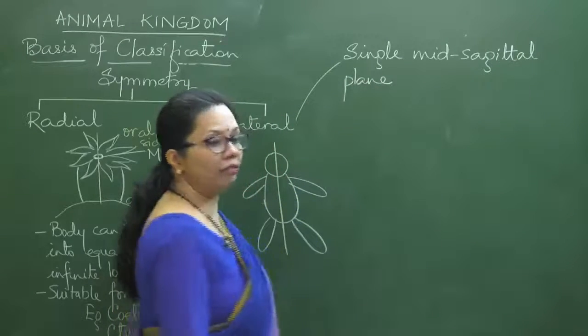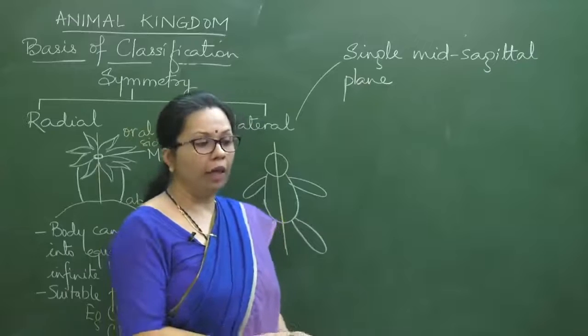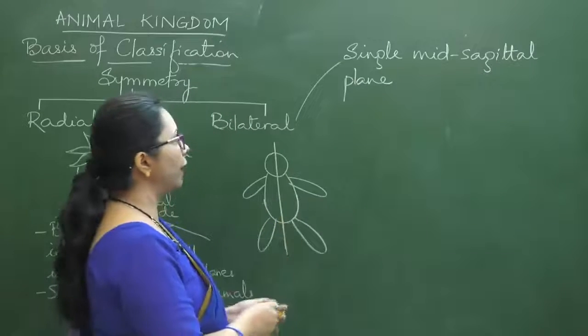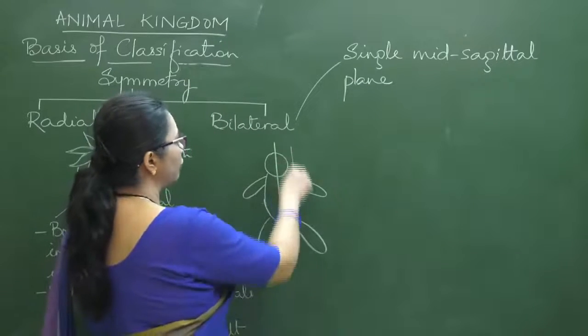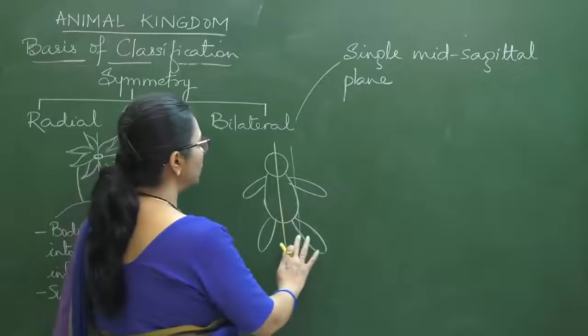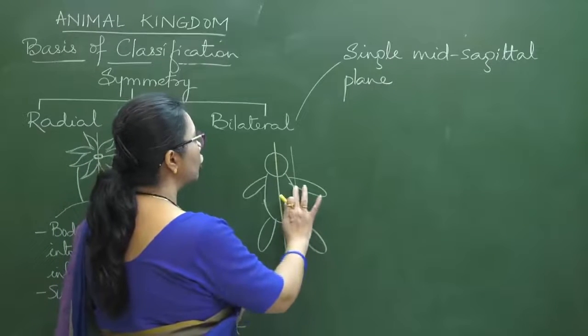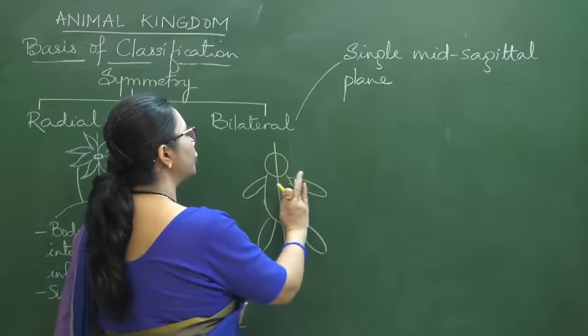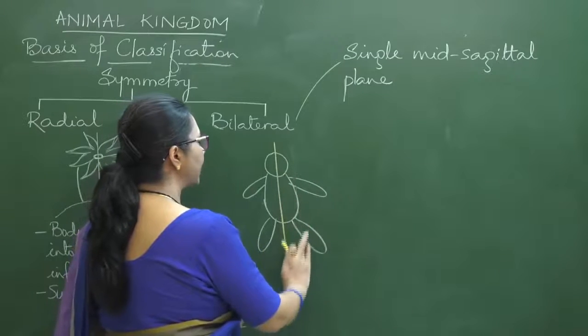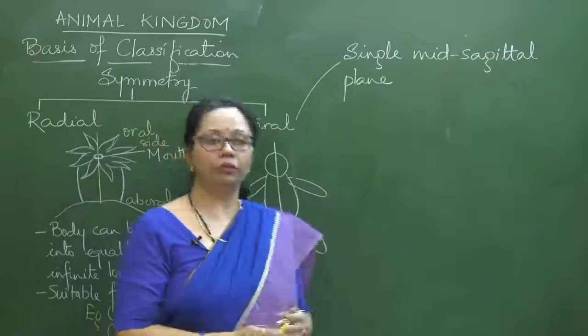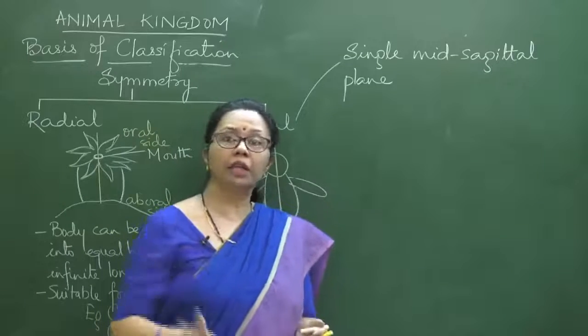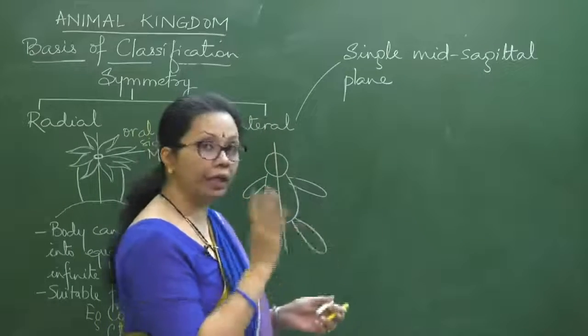Now mid sagittal once again is a longitudinal plane, but all longitudinal planes, like a longitudinal plane you can even cut from this way also, but this is not cutting the body into equal halves. So the longitudinal plane which is passing through the center of the body, that would be the mid sagittal plane. So that makes it very clear from where we are cutting the body.